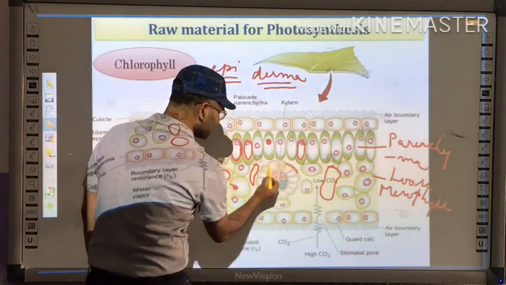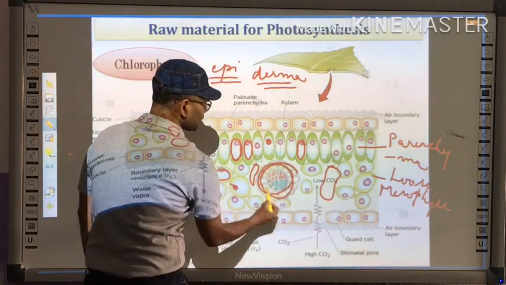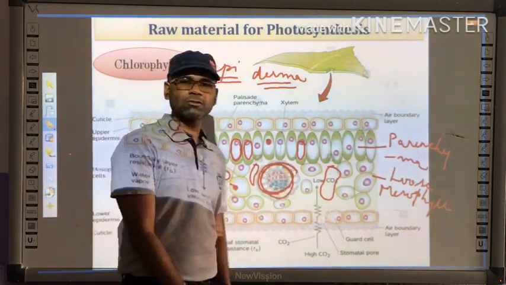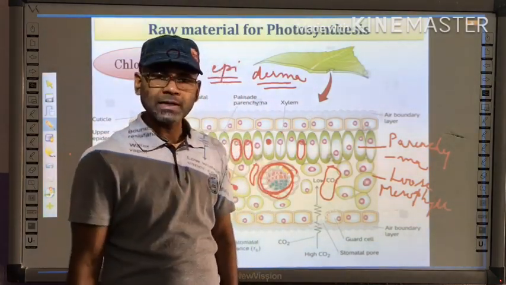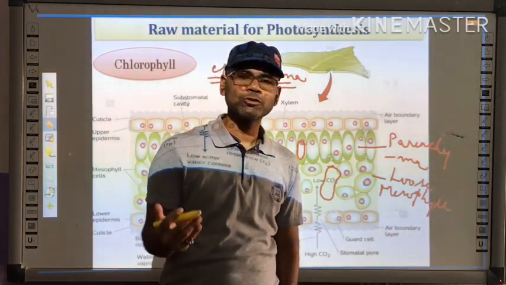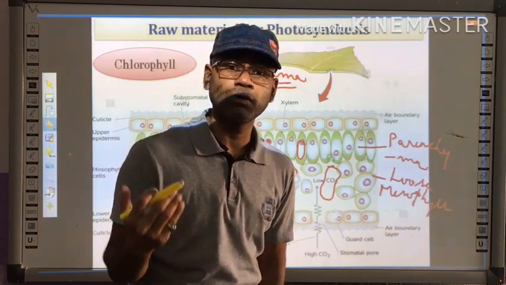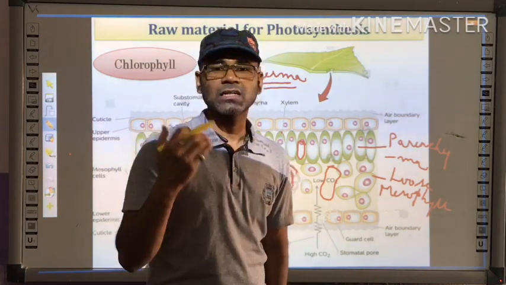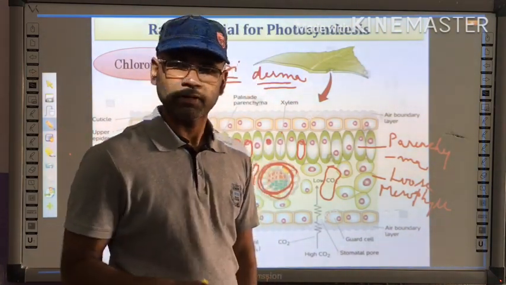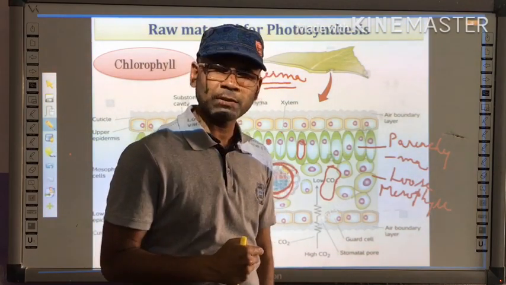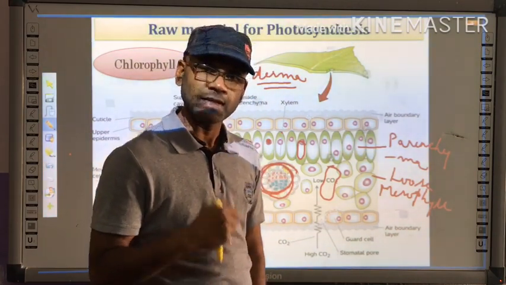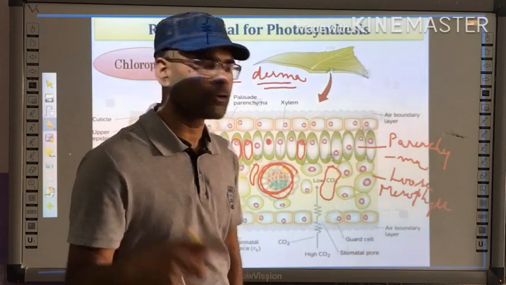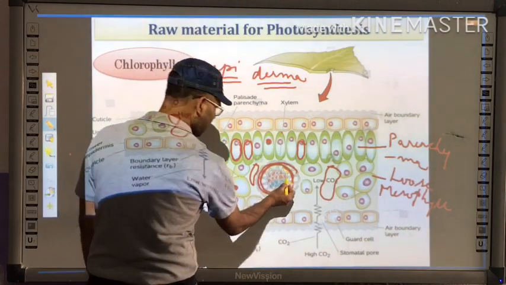Moreover, in the center you can see this structure. This structure is called a vascular bundle. Vascular bundle, that means those tissues which are responsible for vascularization, that is transportation. Right, for transportation, what are the tissues which are present in the plants? Yes, that is xylem and phloem. So xylem and phloem are packed here.